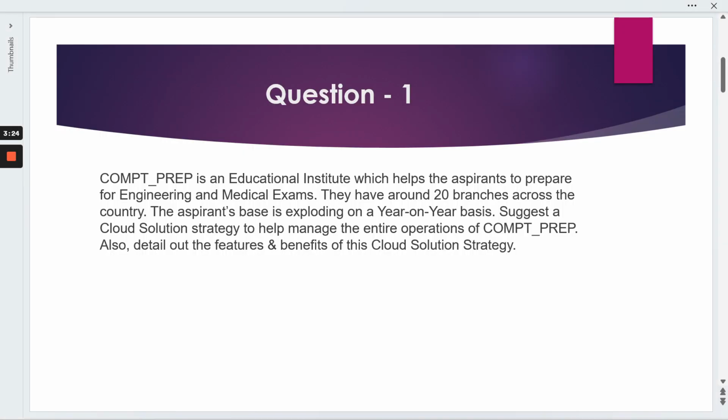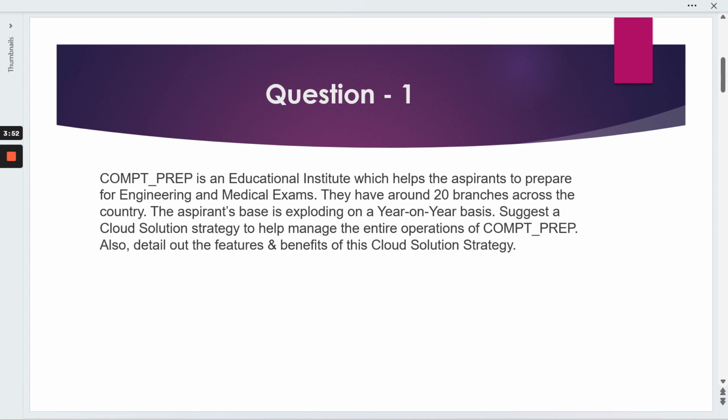ComT Prep is an educational institute which helps aspirants prepare for engineering and medical exams. There are around 20 branches across the country. The aspirants' base is exploding on a yearly basis. Suggest a cloud solution strategy to help manage the entire operations of Comp Prep. Also, detail out the features and benefits of the cloud solution strategy.